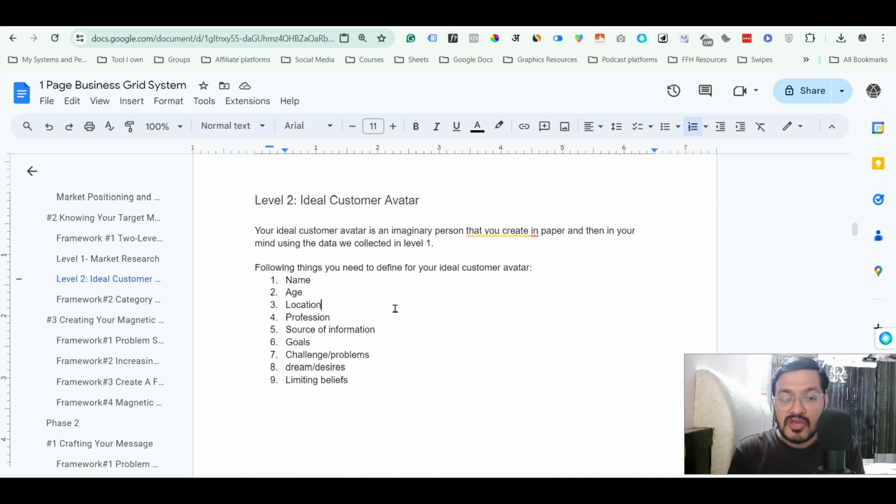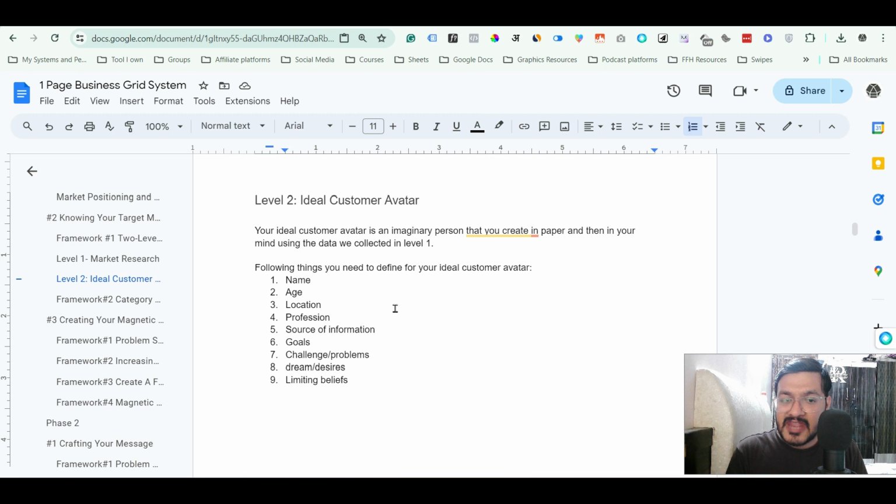Your ideal customer avatar is an imaginary person that you create on paper, and then in your mind, using the data we collected in level 1. Level 1 here means the last video, in which I told you exactly how you can collect all the data about your ideal customer, the people who are interested or who could be your target audience. We have collected a lot of data about them. If you haven't watched the video, you can go and watch it and know exactly how to collect the data. Once you have that data, this is the time to build your ideal customer avatar.